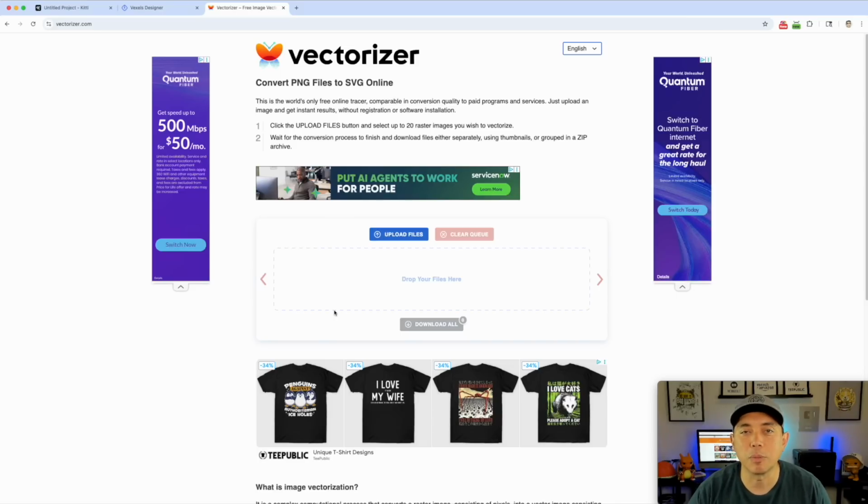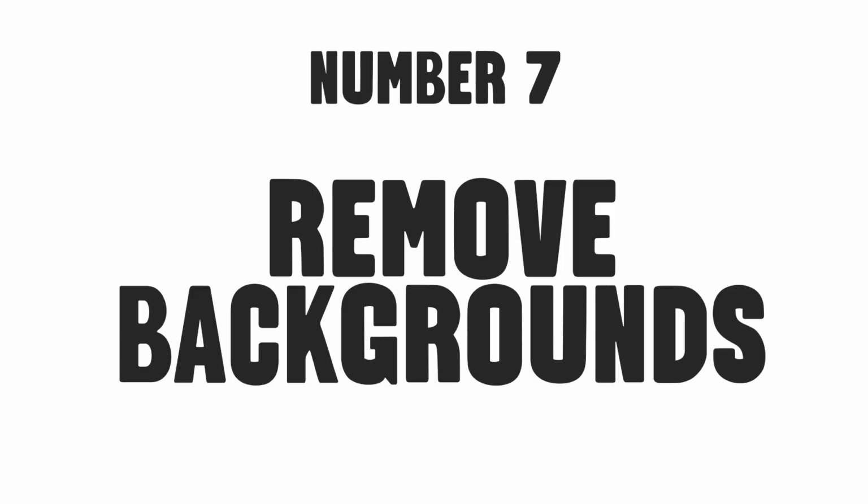You don't want to scale up a raster file because then you have pixels, but vectors don't have pixels. They're all straight lines, and so when you stretch it out, it's still going to be nice straight lines because it's a mathematical equation that can be bigger or smaller and doesn't really matter. So that's one of the reasons why people love using vectors. That's why I like using vectors. It's also very easy to change the colors and add an outline on it and everything like that. So if you want to do vectors, AI can do it for you, and there's a lot of different apps that do it.